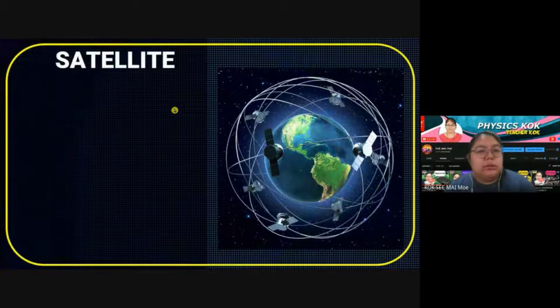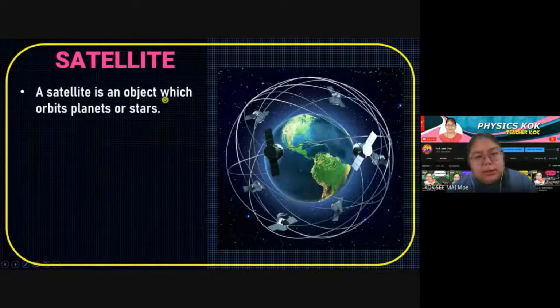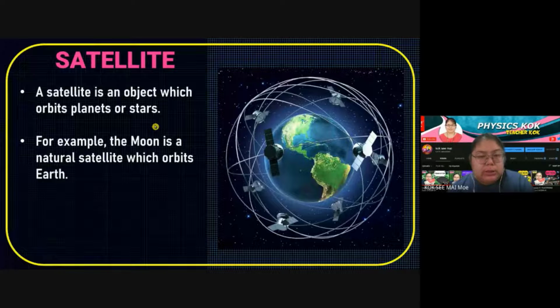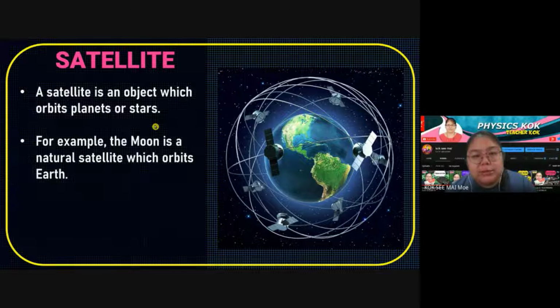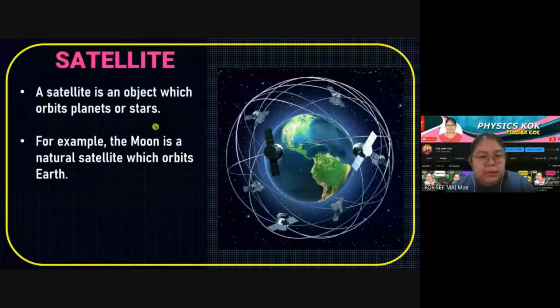First one, you're going to see the satellite they want to introduce. A satellite is an object which orbits the planet, or you can say the star, it just orbits. Number two, they say, for example, the moon is a natural satellite which orbits the Earth. So from here, they just introduce it for you. The first one is one we all know. Every night we can also see it. There's a moon. The moon is one of the satellites that just orbits the Earth.